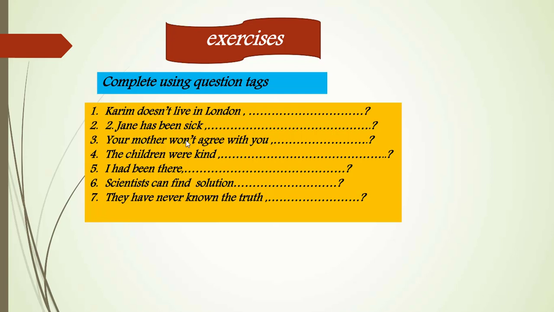Three: your mother won't agree with you. Four: the children were kind. Five: I had been there. Six: scientists can find solution. Seven: they have never known the truth. So we will try to find the question tag.